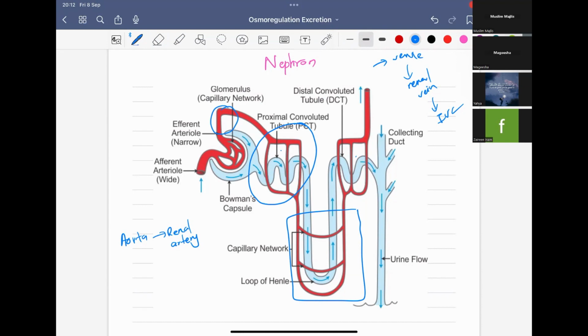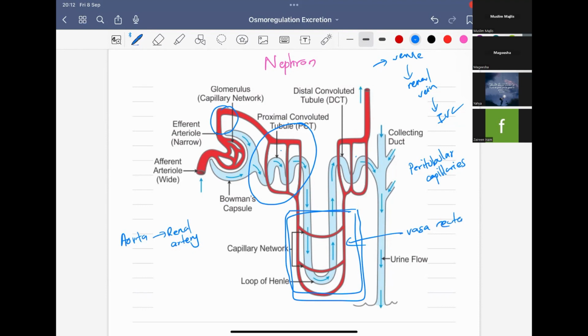The capillary network that surrounds these two parts, we call the peritubular capillaries. And the other network that will surround the loop of Henle is the vasa recta. So these are the two types of capillary networks that are formed by the efferent arteriole.